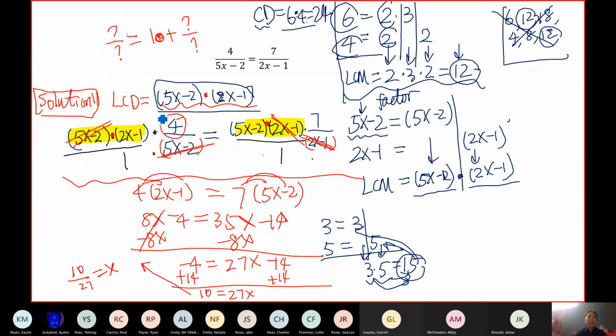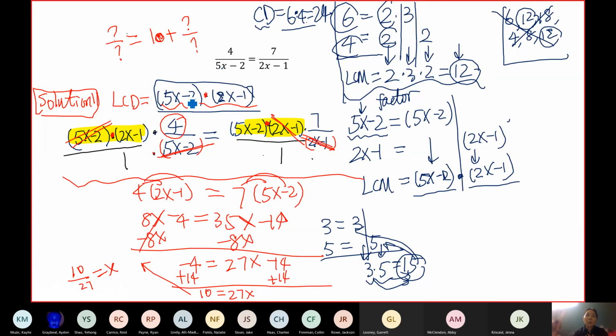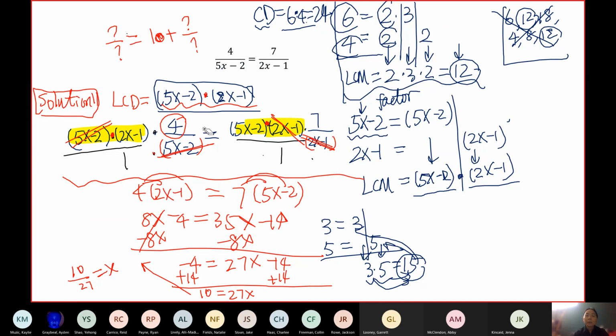Okay, so this solution is exactly the same way we did previously, like in section 2.2. Find the LCD, like today's first example, even if we have variables in the denominator, find the LCD. Okay, but much more complicated because the LCD is so long, because it contains minus. If you have minus, you cannot refactor this, and you just multiply them. Okay, but this problem is very special. This equation is a special equation. Why is this equation special?